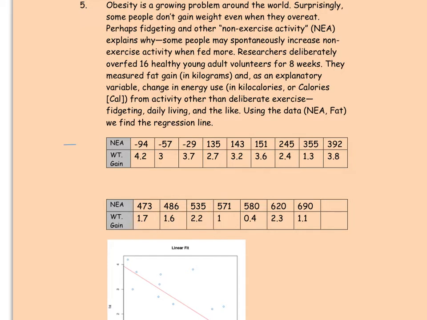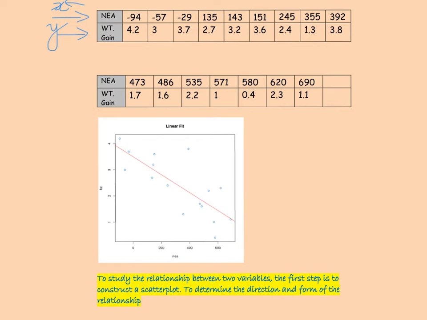So the research suggests that non-exercise activity affects weight gain. So if non-exercise activity is increased, then the weight gain decreases. So the non-exercise activity can be taken as the explanatory variable, whereas the weight gain, which is affected by the non-exercise activity, is taken as the response variable. So we're trying to study the relationship between non-exercise activity and how it affects weight gain.